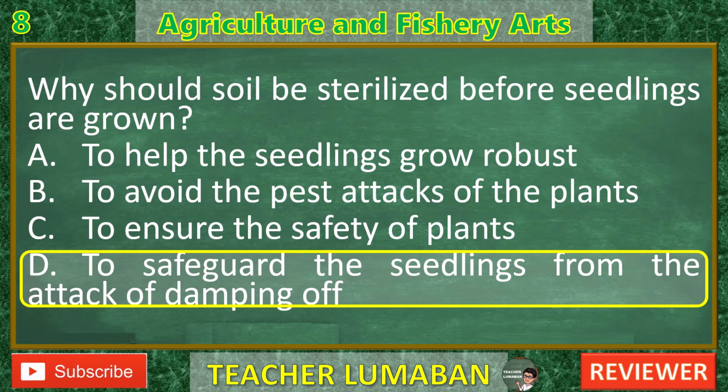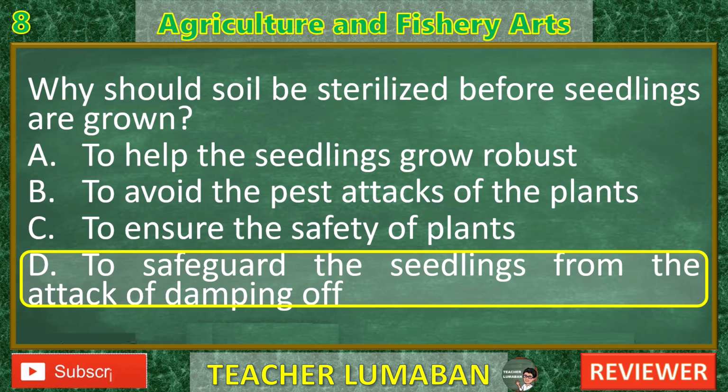Let's analyze each option. A. To help the seedlings grow robust. Too general. While sterilized soil can help seedlings grow better, this choice does not directly address the main reason for sterilization, which is to prevent specific diseases. B. To avoid the pest attacks of the plants. Incorrect. Sterilizing soil may reduce some soil-borne insect pests, but it mainly targets pathogens, like fungi and bacteria, not insect pests, which are typically controlled through other methods.